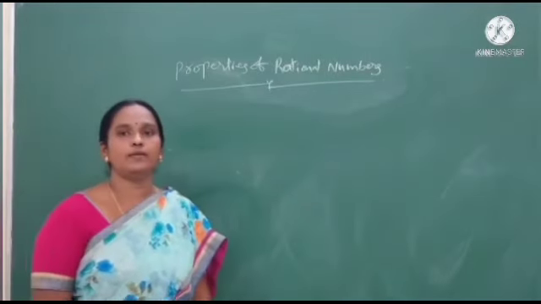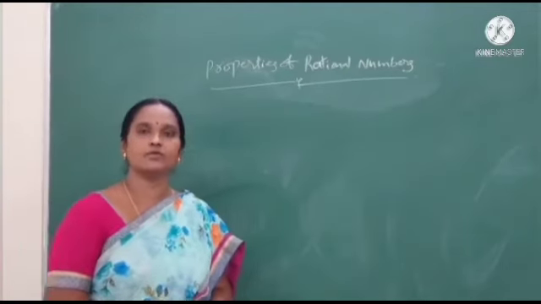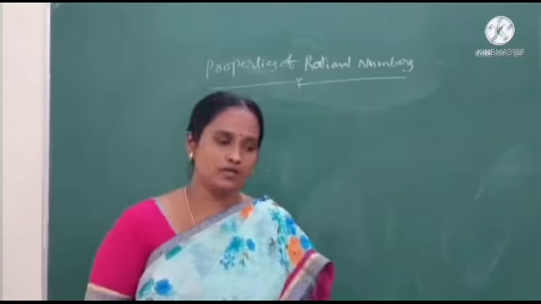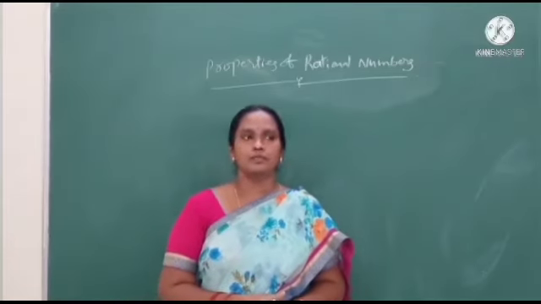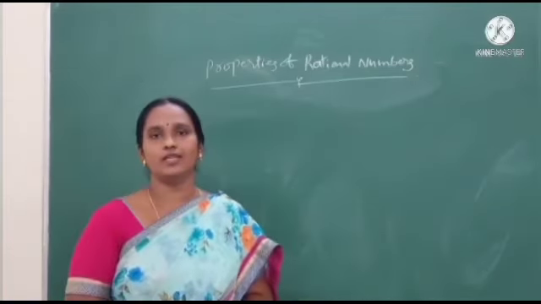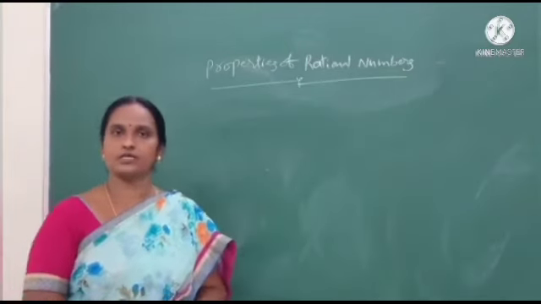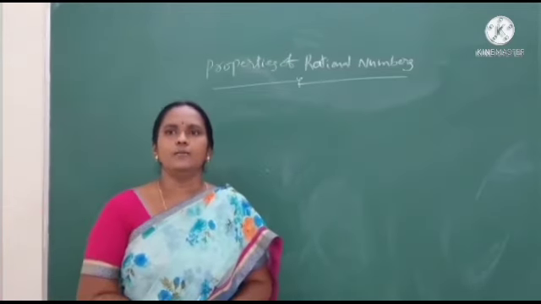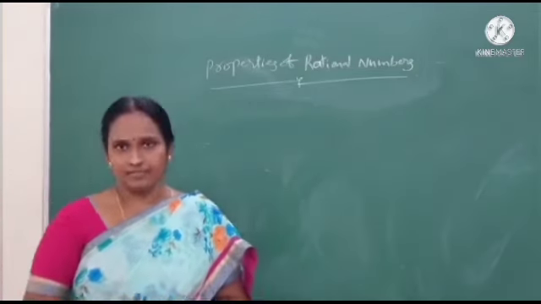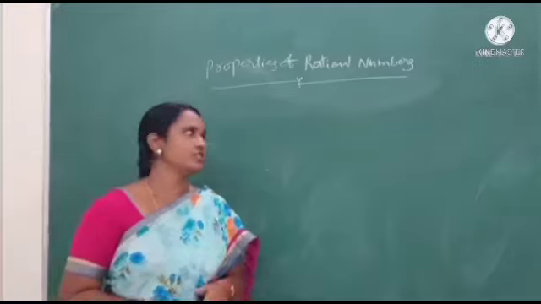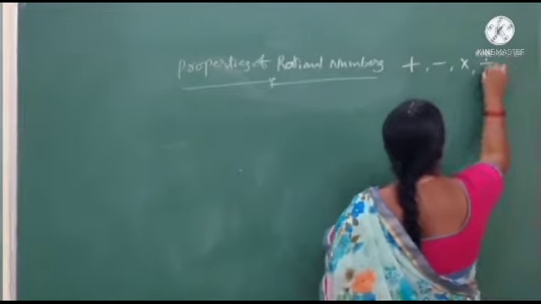Okay, students? Now we discuss the properties of rational numbers. In 6th class, we already learned about the properties of natural numbers and whole numbers. In 7th class, we learned the properties of integers. Now in 8th class, we learn the properties of rational numbers. Every property will be discussed with respect to the 4 mathematical operations: addition, subtraction, multiplication and division.